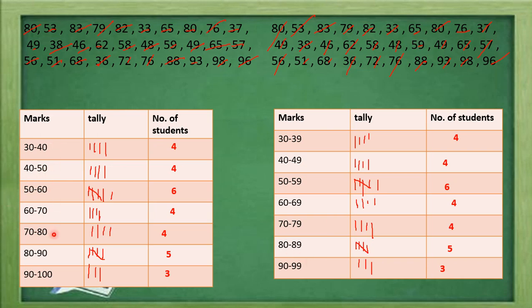In this distribution also, the difference is the same, 10. So we can say the size of the class here we are taking is 10, and the size of the class interval in this table we are taking as 9.